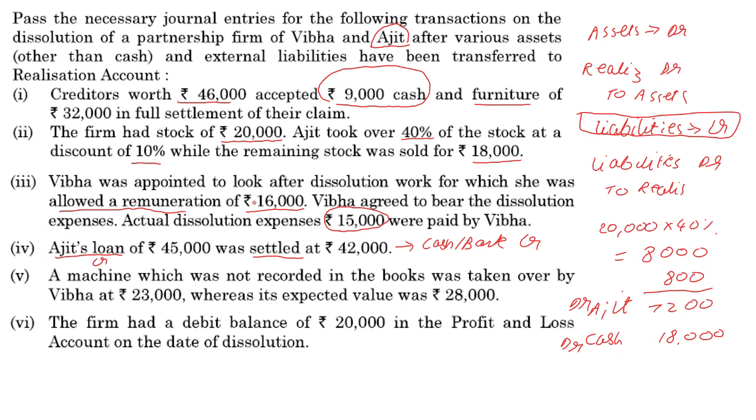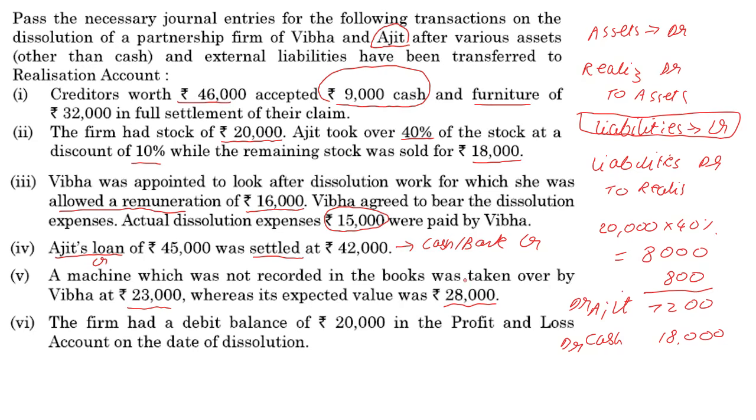And moving forward, we have a machine which was not recorded in the books was taken over by Vibha at 23,000, whereas its expected value is 28,000. Okay, and now remember, it wasn't in the books. That means it was never really transferred to the realization account. It was not in the balance sheet. It doesn't get transferred to the realization account.